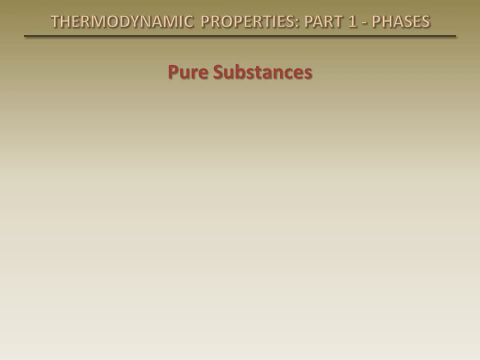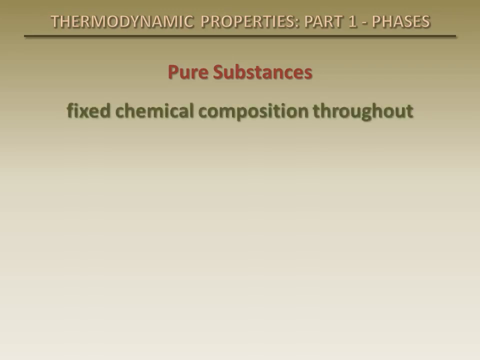A pure substance is one which has a fixed chemical composition throughout. A pure substance does not have to be a single element or compound. A mixture of various elements or compounds can also be considered a pure substance, as long as the mixture is homogeneous. For example, air is often considered a pure substance.